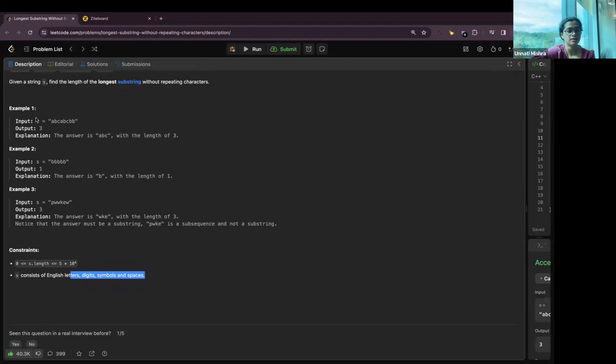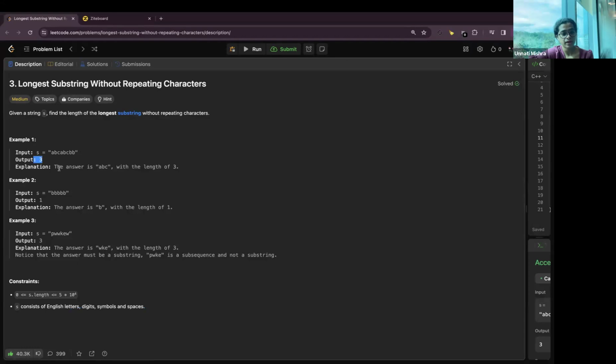The input is given as this string and the output is 3. Because the longest substring without repeating characters is A, B and C and the length of this substring is 3. So the answer is 3. In the second input, we have the string of all the B's. So we only have one unique character, which is the B. So the output is 1.